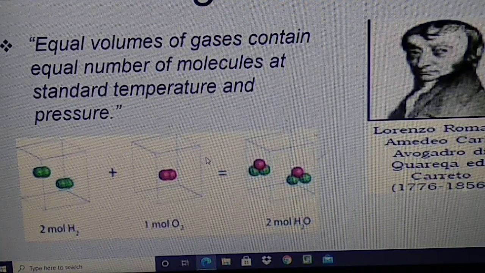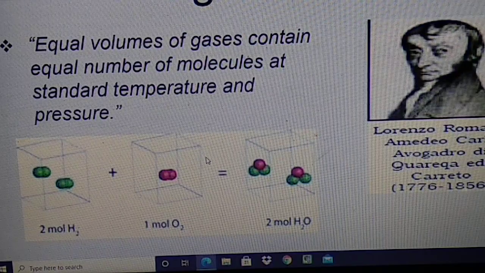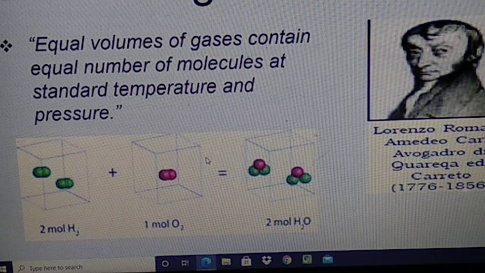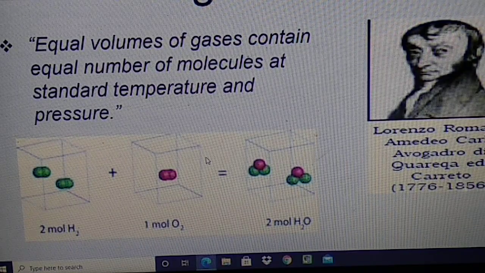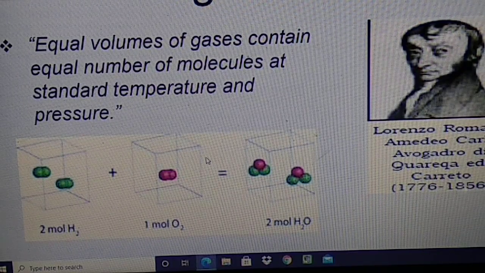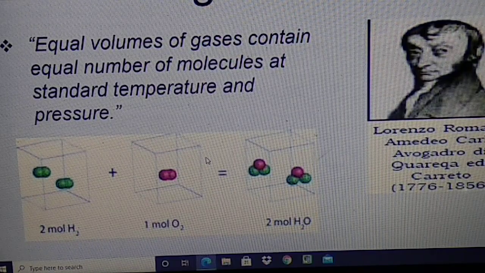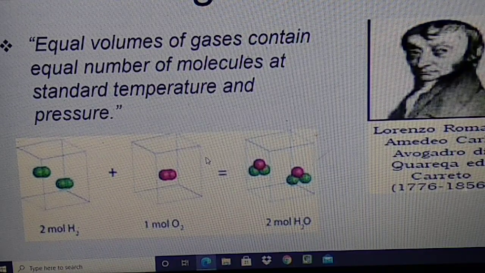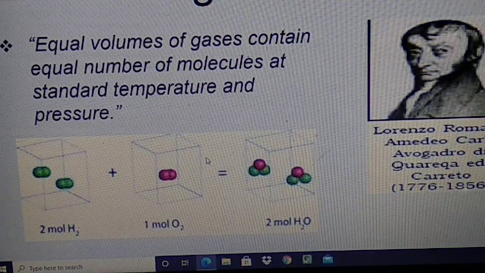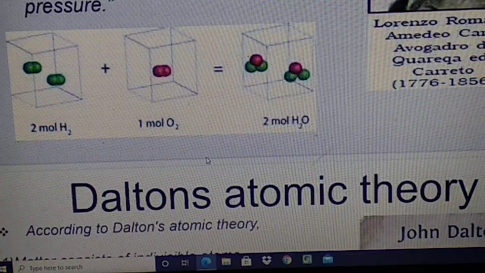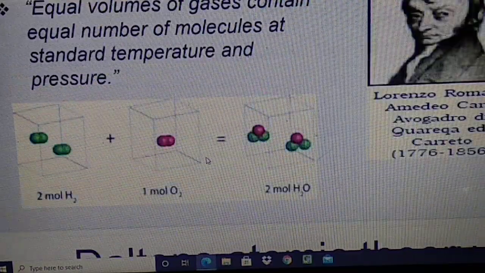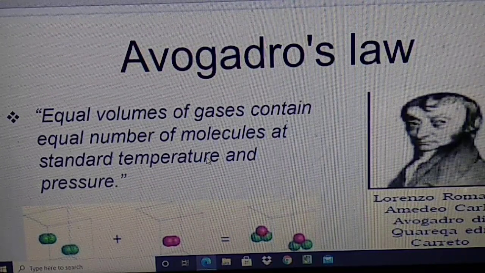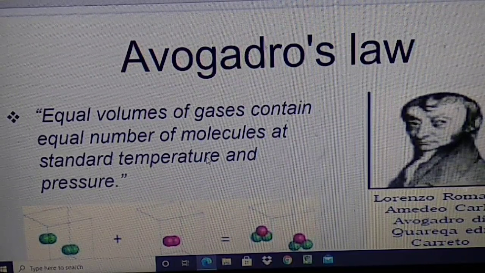Suppose you take 1 liter of oxygen gas and 1 liter of carbon dioxide gas at standard temperature and pressure. Then 1 liter of oxygen gas and 1 liter of carbon dioxide gas both have an equal number of molecules, and that number of molecules is Avogadro's number, 6.022 into 10 to the power 23.